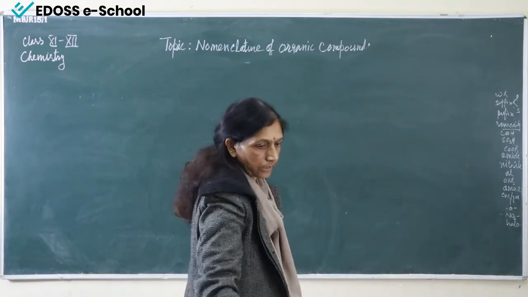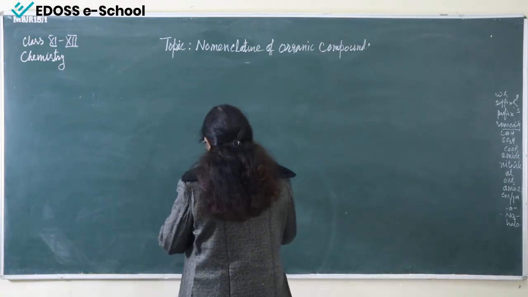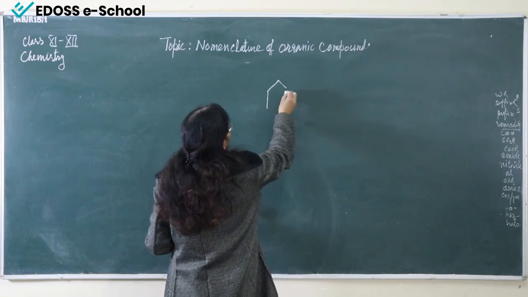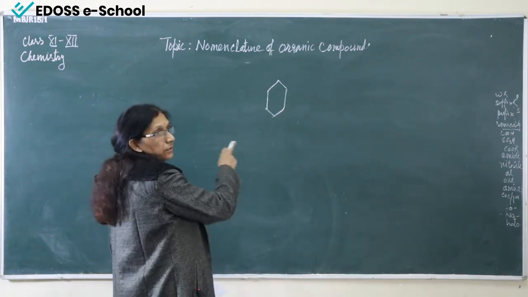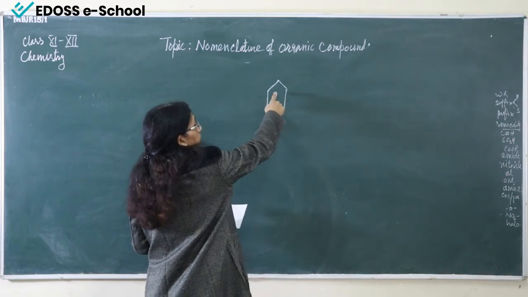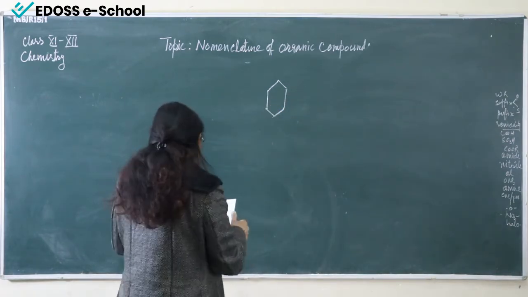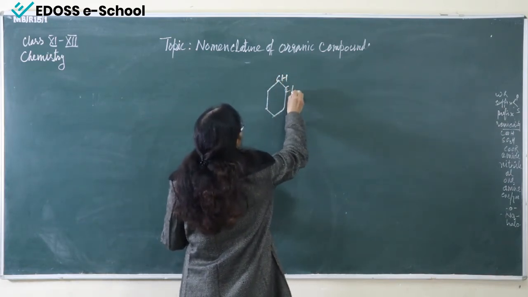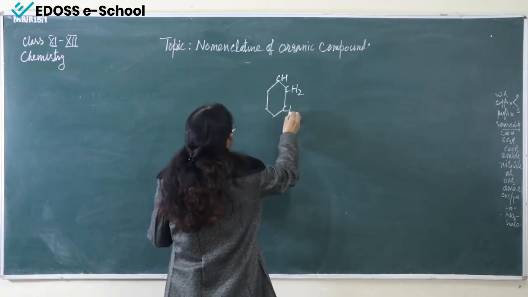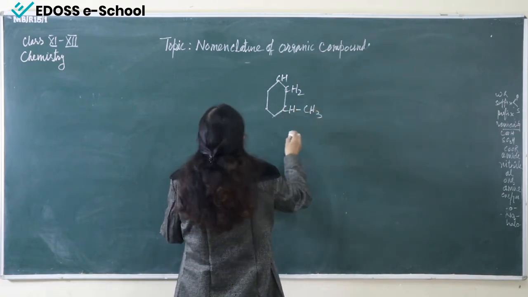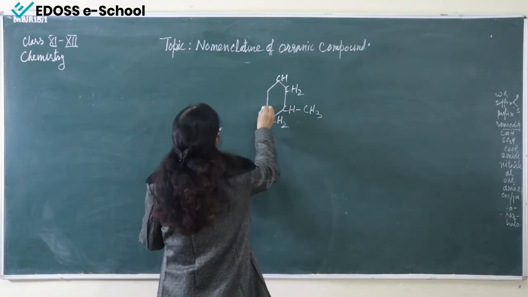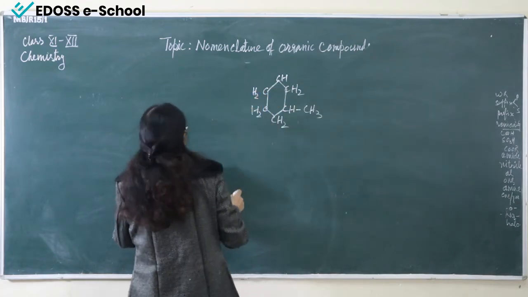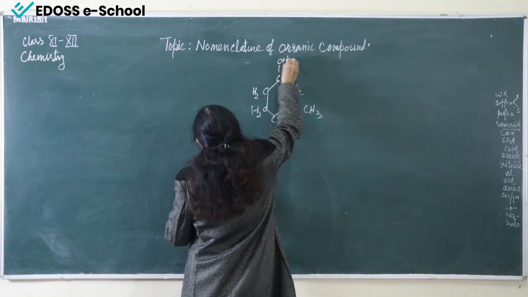Now see, one more example we can do here. Suppose this is a cyclo compound I am taking here. This is cyclohexane because a double bond is not present, so we are not talking about benzene. This is a CH group here, this is CH2, this is CH2 and this is also CH2, and here it is an OH group.